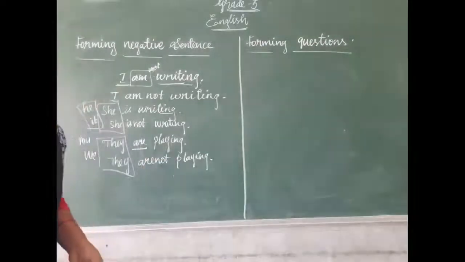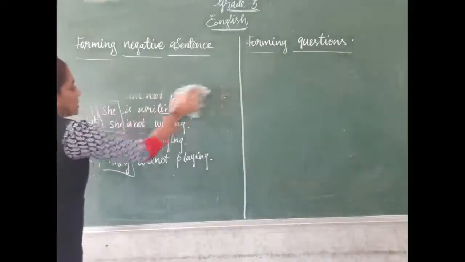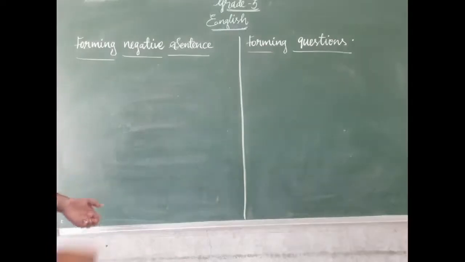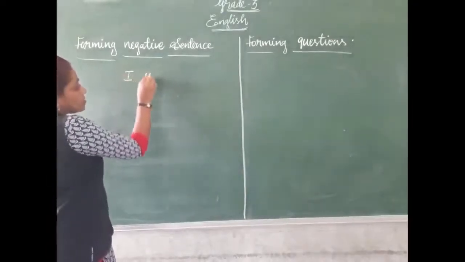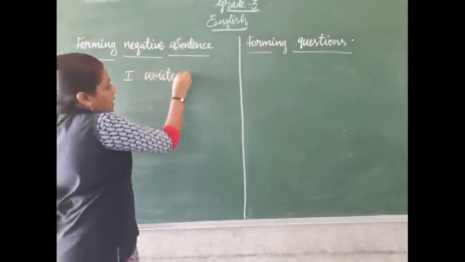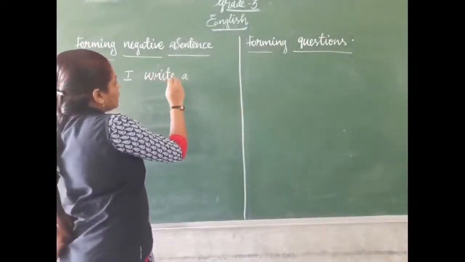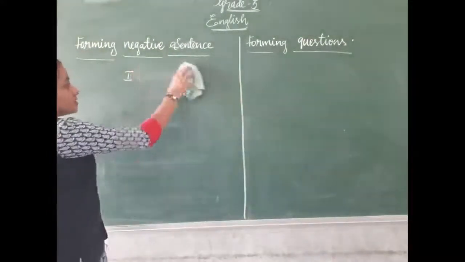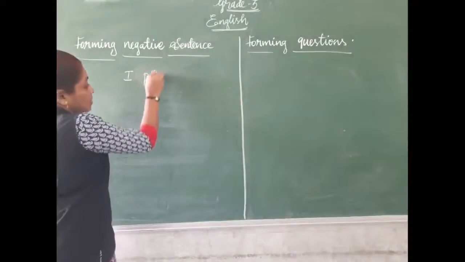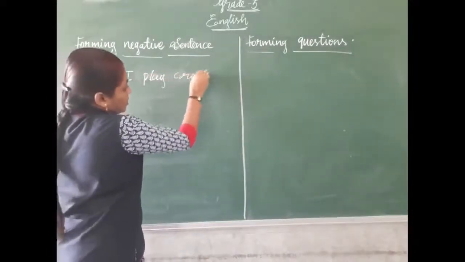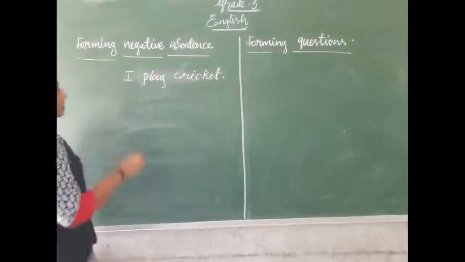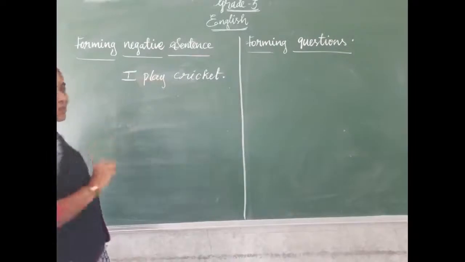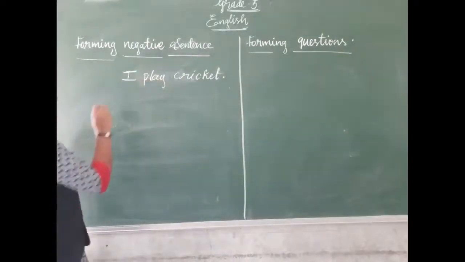Now, we will see negative sentences for simple present tense. Simple present tense. I write here. Otherwise, I play in the park. Okay. I play cricket. It's the first person singular. So we should not add s to this main verb. Okay. I play cricket.